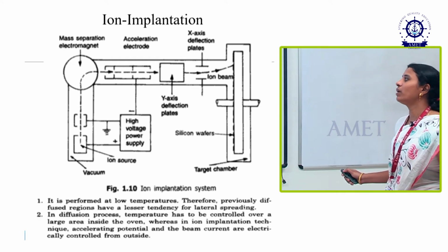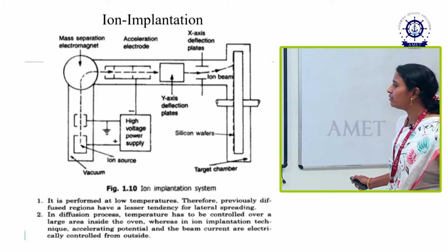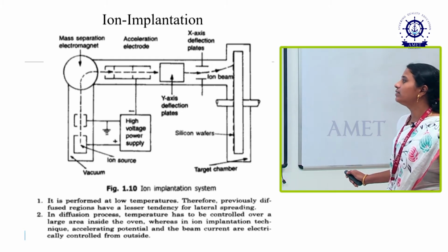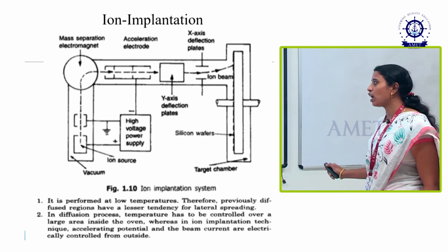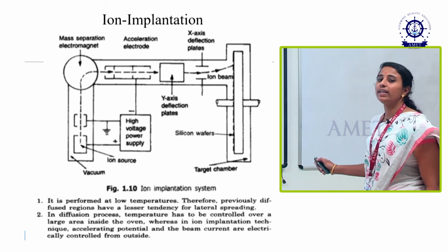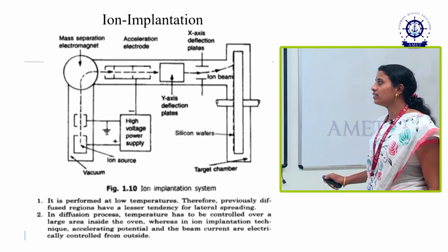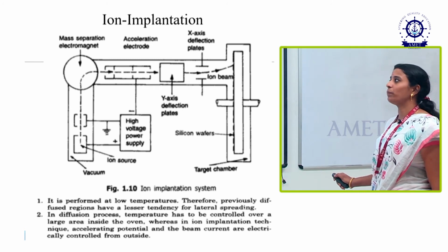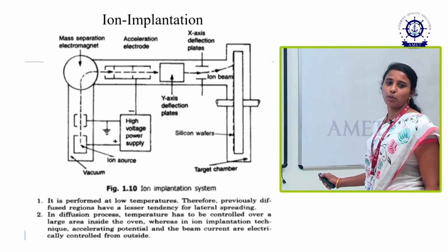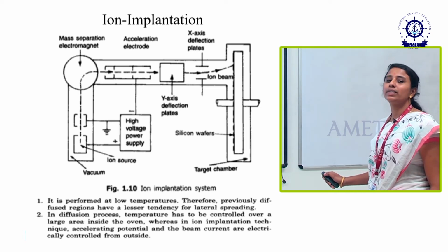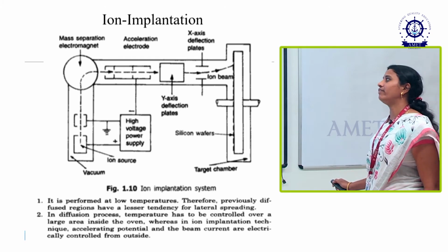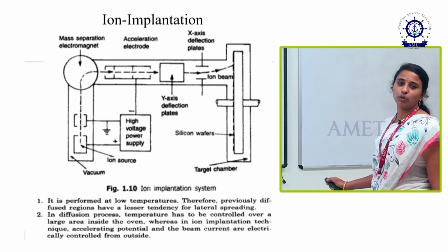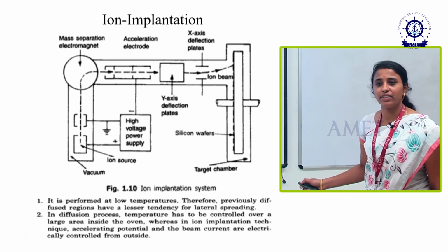So, impurities and ions are inserted, applied on the silicon wafer. That is ion implantation. Ions are implanted towards the substrate, towards the silicon wafer, through the acceleration electrode. That is ion implantation.